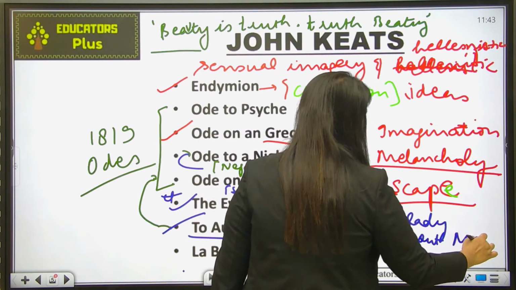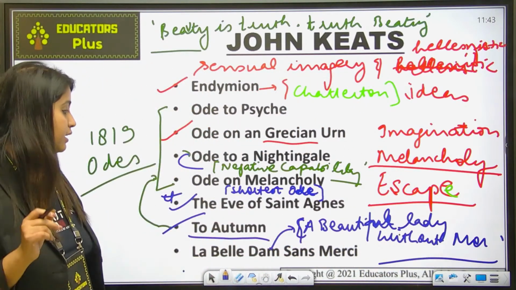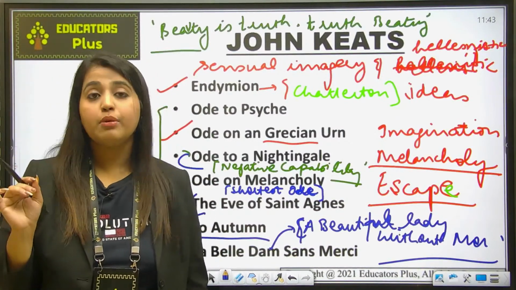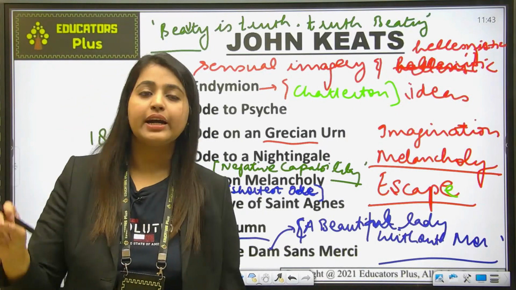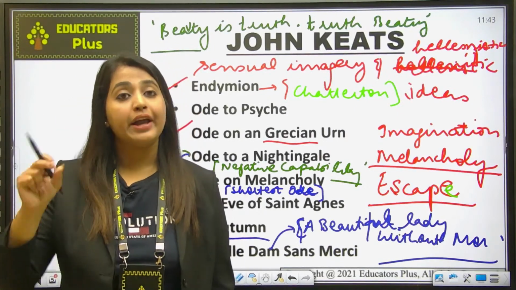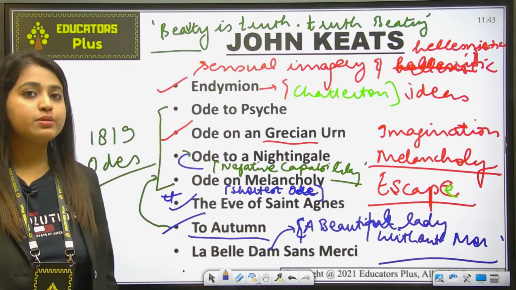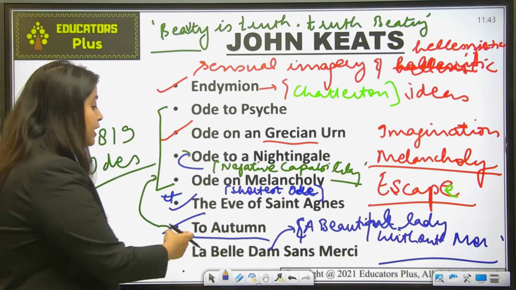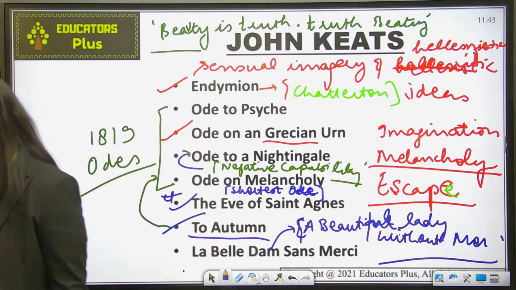Mercy. Okay, so you should remember one point: La Belle Dame Sans Mercy has been inspired from Coleridge's sonnet Love. Coleridge wrote a work, Love, that was inspired from his wife Sara Hutchinson. Keats was inspired by that particular Love sonnet and wrote La Belle Dame Sans Mercy. Is this clear?